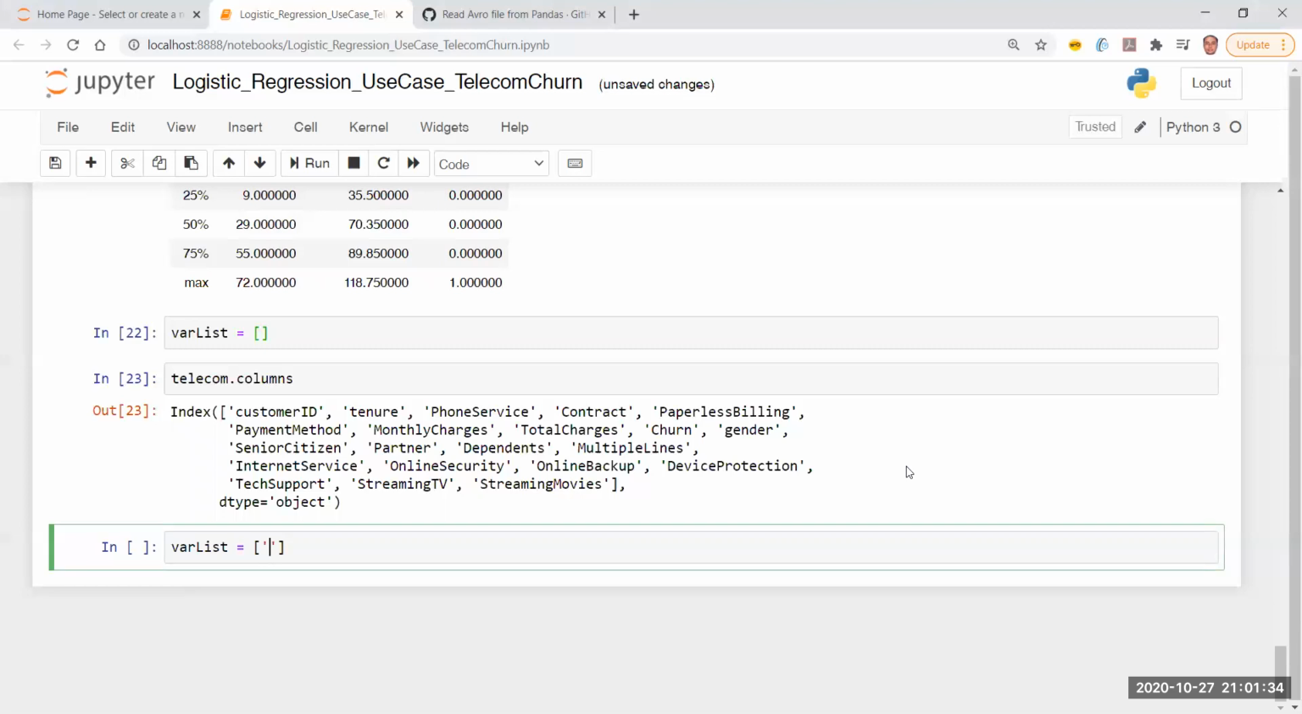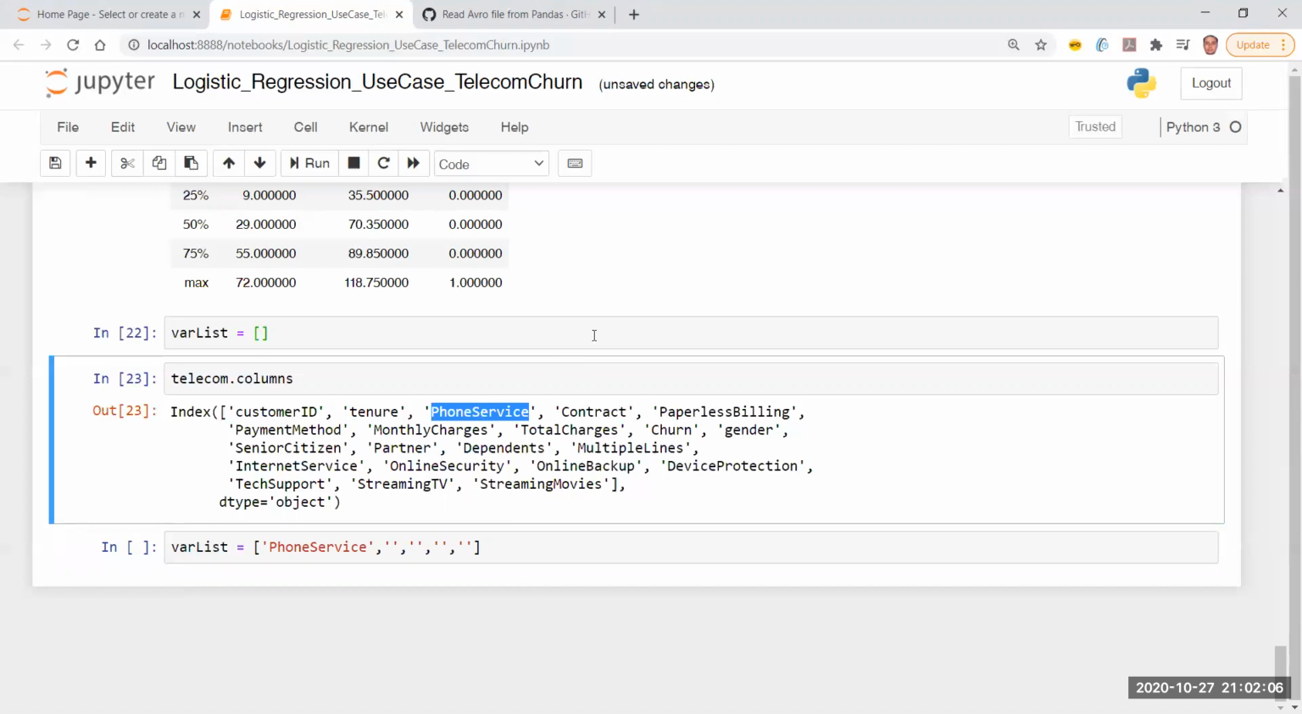Now this is basis my domain knowledge, or basis the data definition that I've already looked into. So basis the use case, this is going to change. You have to use the data dictionary and the domain knowledge in this case. As per my knowledge, the first thing I would like to put in this list is the phone service, because I know that it can either be 0 or 1. Where is phone service? Yes, right. So phone service can either be 1 or 0.